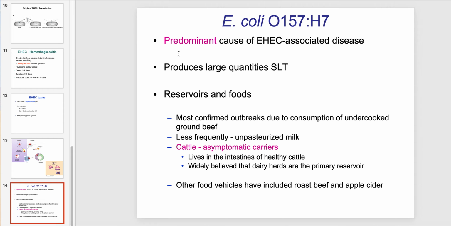And so just a little bit about it. It's the predominant cause of EHEC-associated disease, obviously, this O157:H7 strain, but there are other versions of this. It definitely produces a lot of Shiga-like toxin, and some of the places we can find it. We know the reservoir is probably cattle, asymptomatic carriers. It can live in the intestines and spread from there. But the foods that we find it in are typically unpasteurized milk.